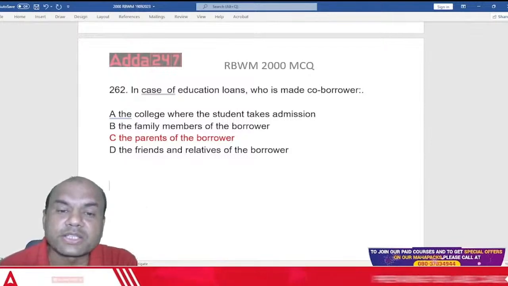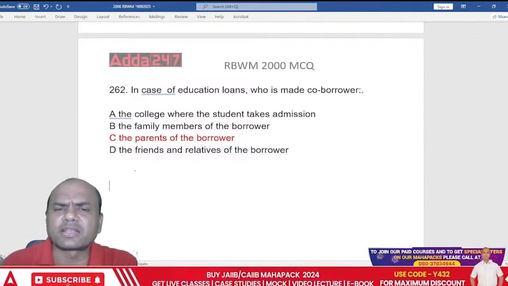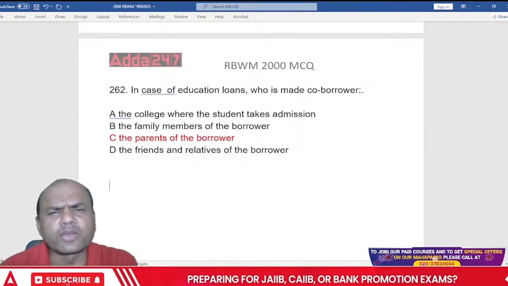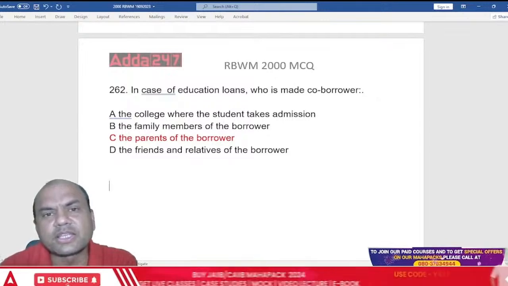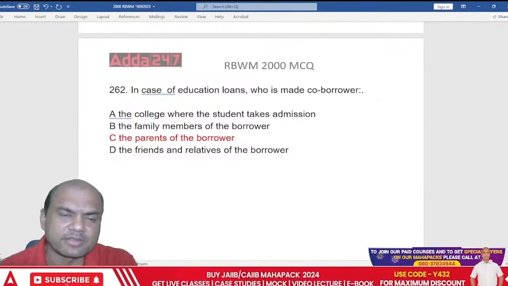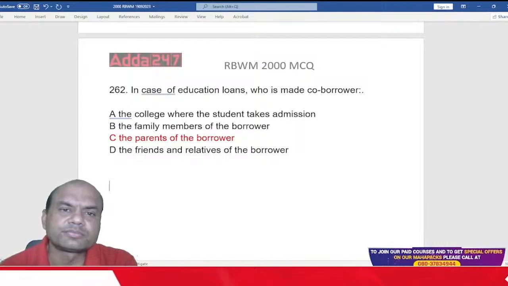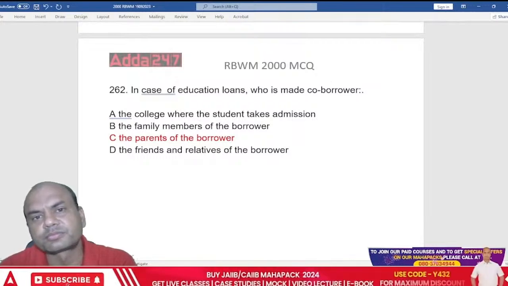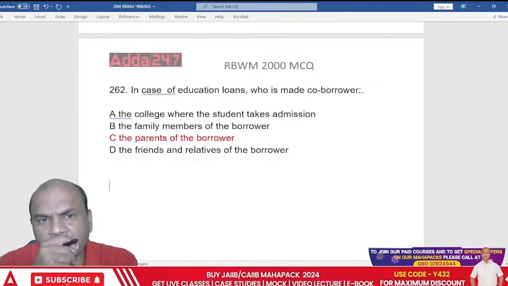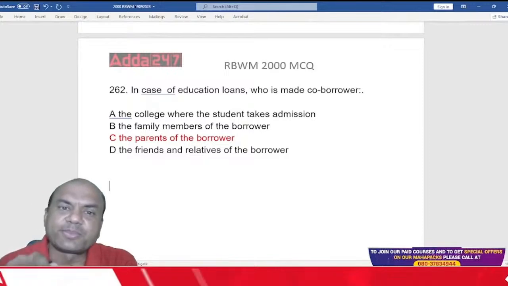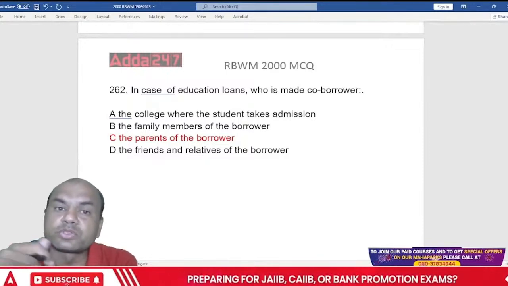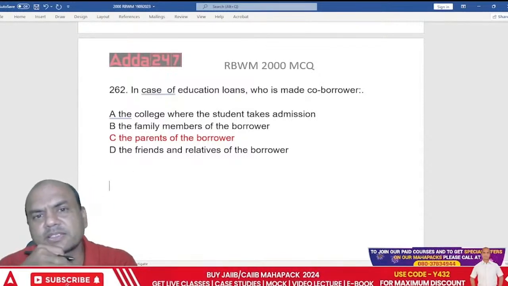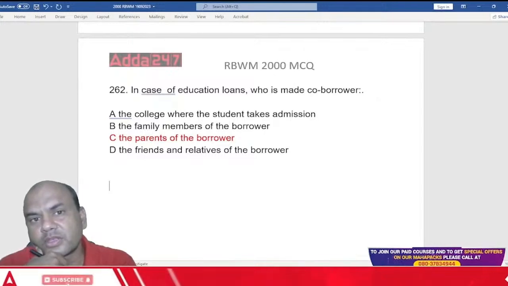But what is the logic of this education loan? Suppose if I take the education loan, I am the student, let's say. Okay. So I'm going for, let's say, engineering. So in engineering, first year means I'll take the admission. And then when will I repay the loan and who will repay the loan? Suppose my parents are taken as a co-borrower. Then what is expected from that loan? Who should repay that loan? Should the parents repay it or should the student repay it? What is expected from that loan?